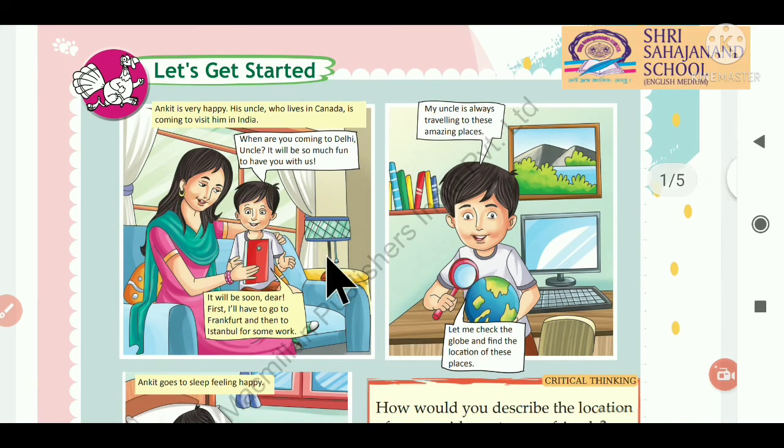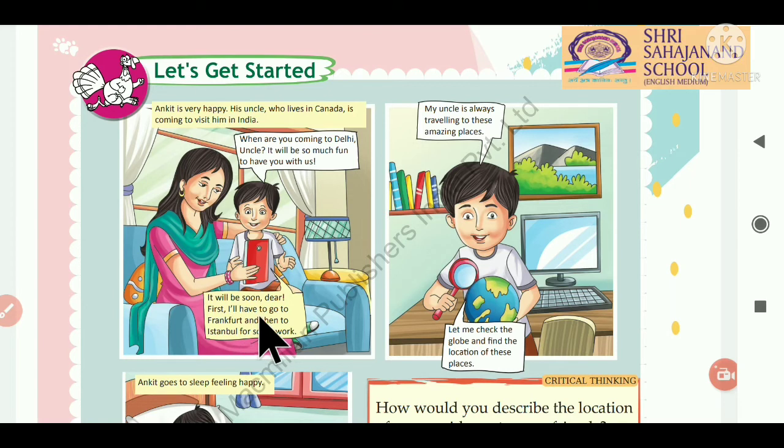As we start our chapter students, here you can see one story is given to us. It is just a small conversation. Ankit is very happy. His uncle who lives in Canada is coming to visit him in India. Ankit asks him, when are you coming to Delhi, uncle? It will be so much fun to have you with us. The uncle replies, it will be soon, dear.